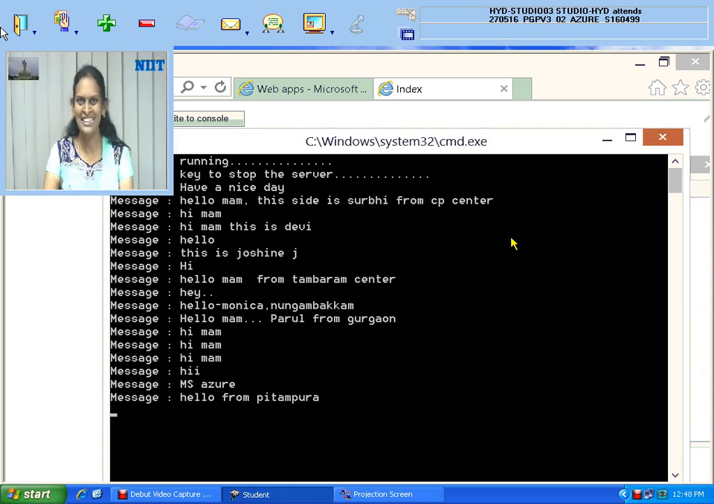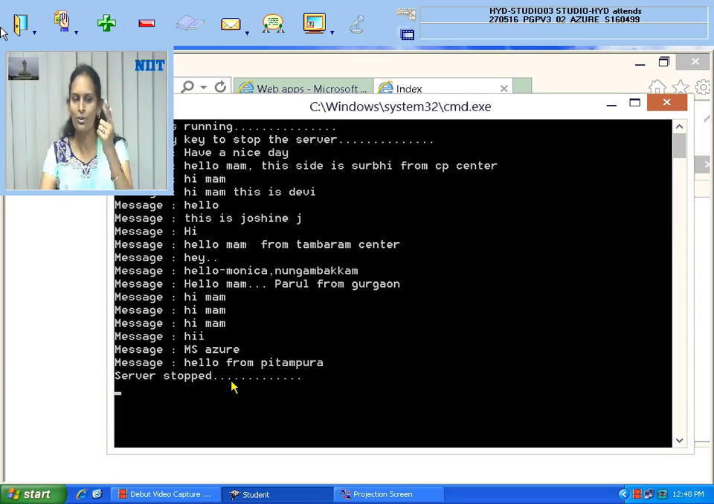So now I am pressing enter. All of you see, I am pressing enter. If I press enter, you can understand that the server stops. Can you see, my dear, the server stopped? Now all of you try to send messages, and you will get the error, because I stopped the server. When I stop the server, how can you access it? You can't access it. Please check. Monica, Joshine, Pitampura Center, Dharmendra, Parul, give the message now; I will not get it. You will get an error message, a server error like that.